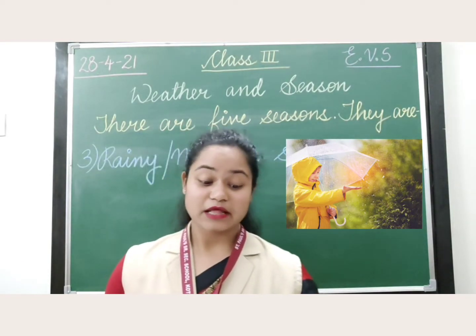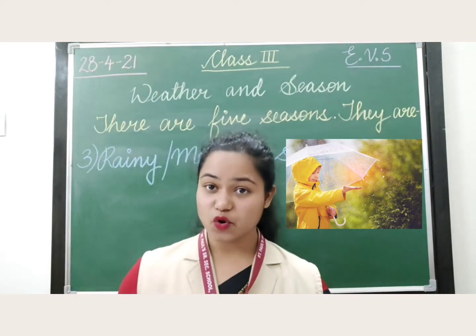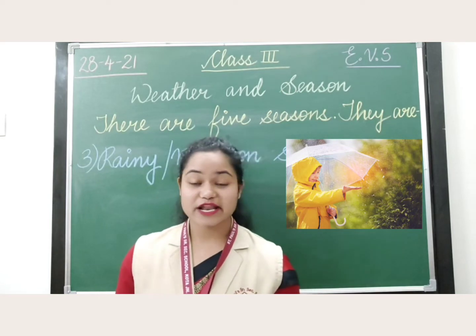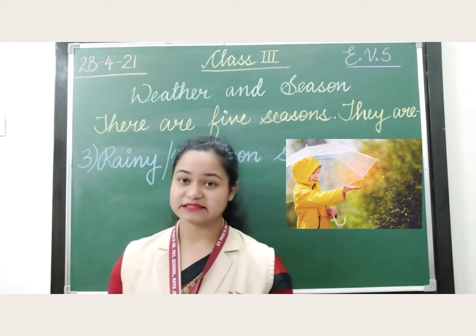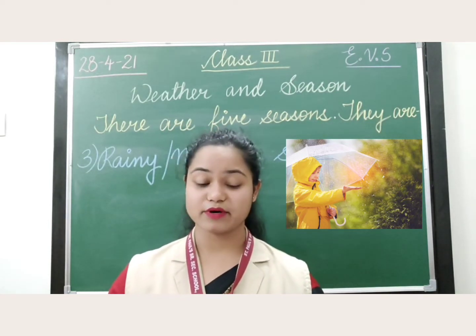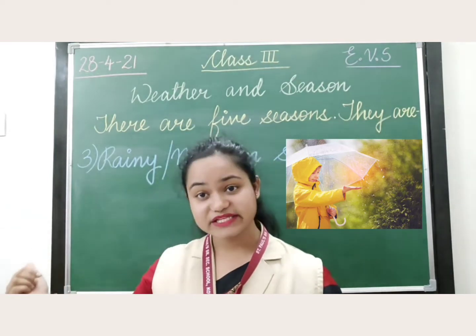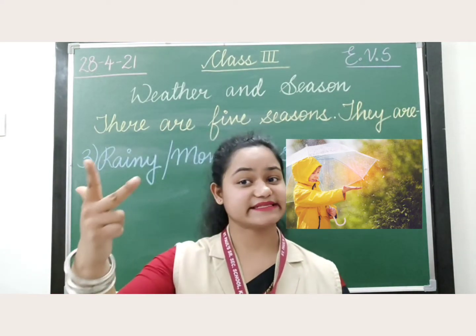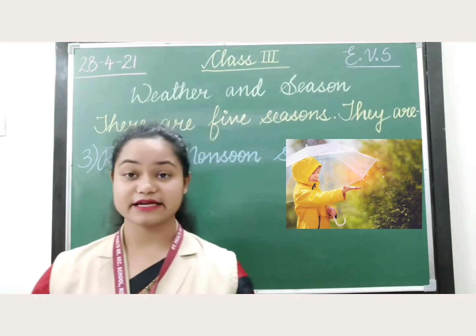Yes. So the weather becomes cloudy. In this season, we use raincoats, umbrellas and gumboots to protect ourselves from rain. July, August and September are rainy months. Okay, children? This you need to remember. I am telling you the duration or the months during which season is there. Okay? So, July, August and September are called your rainy months. Okay? Now, let's see the next season.